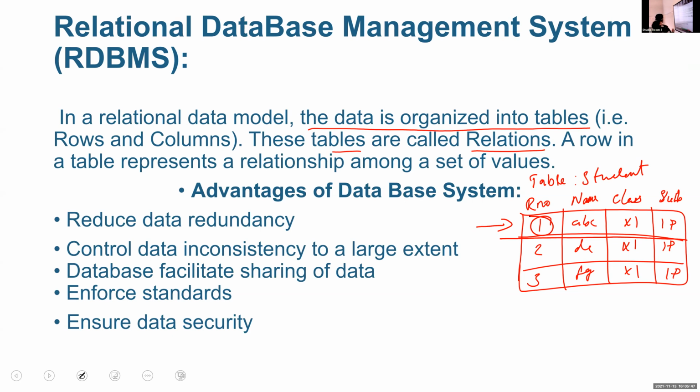No need of writing this advantage, I will give another one. So RDBMS means in a relational data model, the data is organized into tables. Tables are also known as relations. A table is a collection of rows and columns. Names are there for these rows and columns also. We can discuss that in the next topic, after discussing the advantages of relational database.